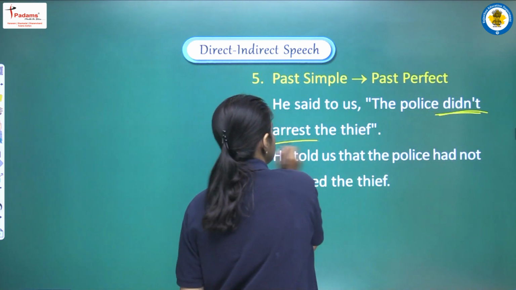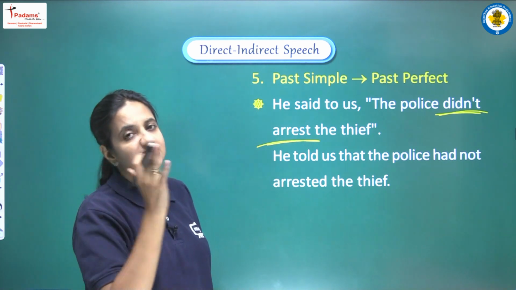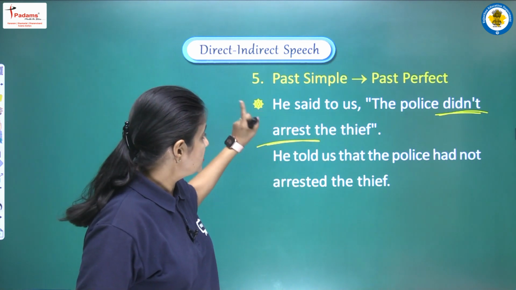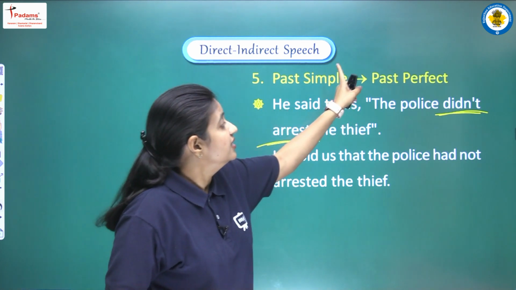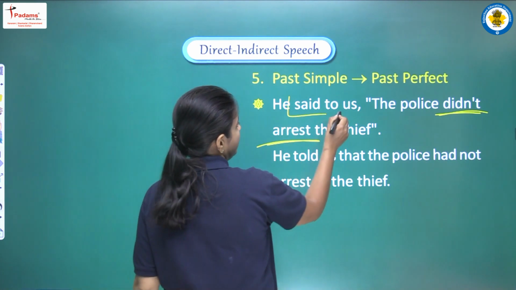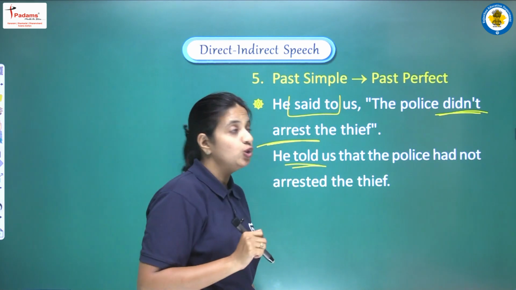So did plus first form, yes, we are having past simple here. So it will be converted into past perfect. The sentence is, he said to us, the police didn't arrest the thief. First of all, said to will be converted into told.